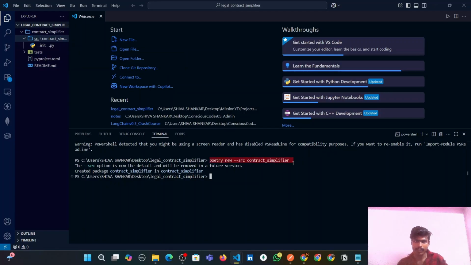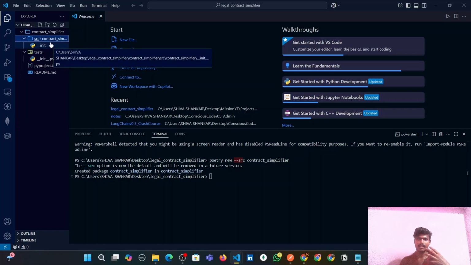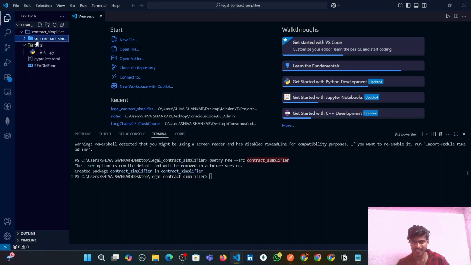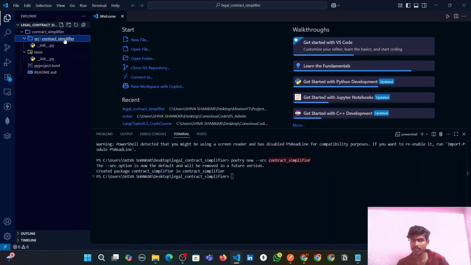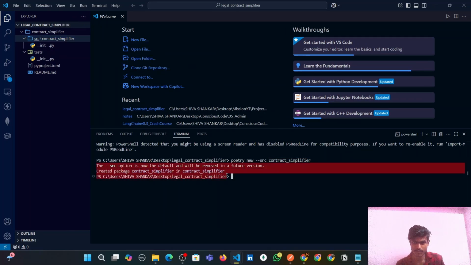Now let me break down this command, guys. This poetry new creates a new Python project which will have this tests directory, this src directory, and README.md, all this stuff. And this --src is creating this src folder in which we will be writing the actual app code. This is a pro move that prevents import conflicts and makes testing and packaging way easier, guys. And with this contract-simplifier name that we have written, the project will be created, and inside the src directory we will also have another directory with the same name, guys. We can see here it is also named contract_simplifier.